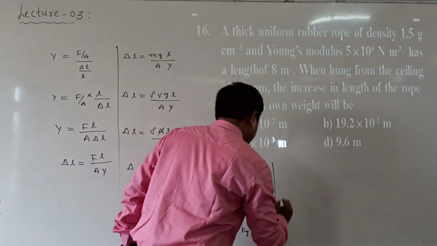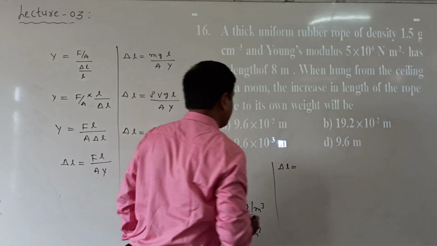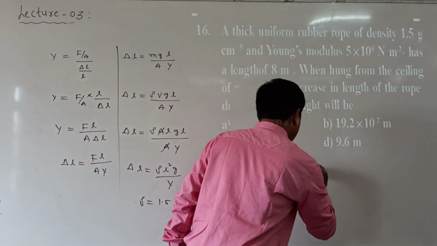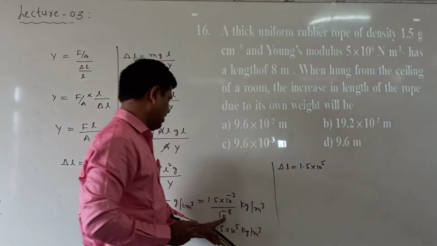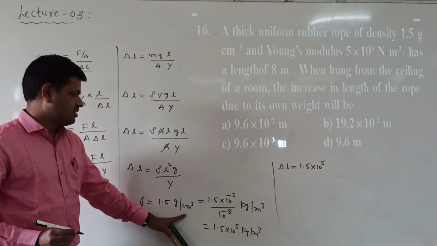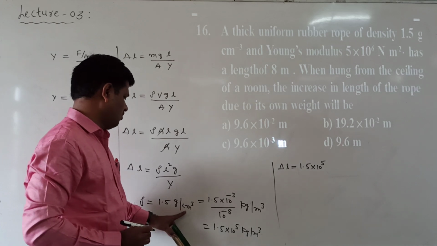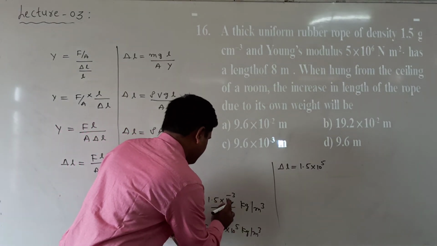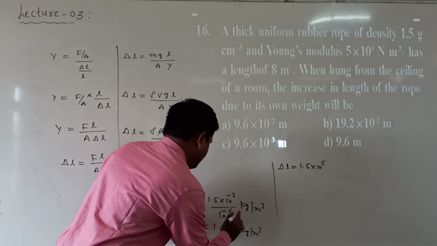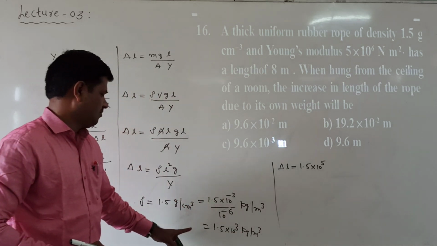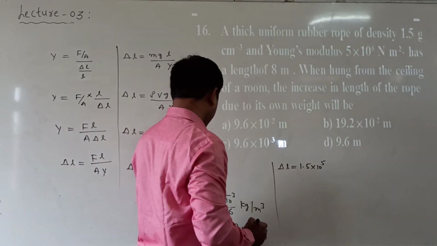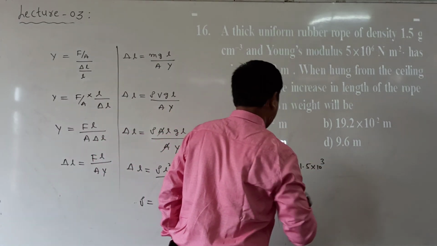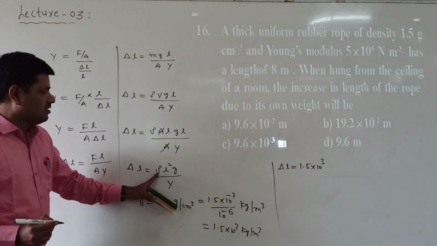Now what we have to find here? Delta L is equal to density. Density value is equal to 1.5 into 10 power of 5. Here this is 10 power of minus 2 whole cube. 10 power of minus 2 whole cube means 10 power of 6. 10 power of 6 taken into the numerator gives 10 power of 3. Now this is the density.